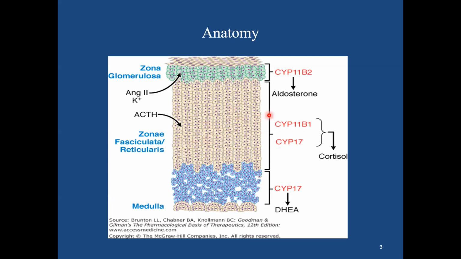The ACTH stimulation on the fasciculata, with the tissue-specific expression of these two enzymes, 11 beta hydroxylase and CYP17 or 17 hydroxylase, is responsible for the synthesis of cortisol.